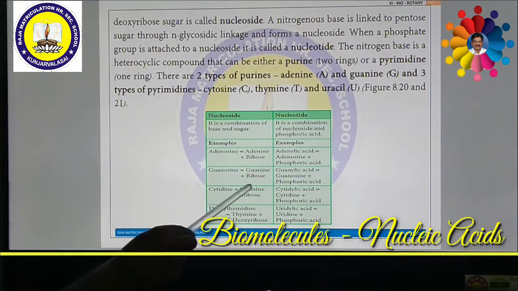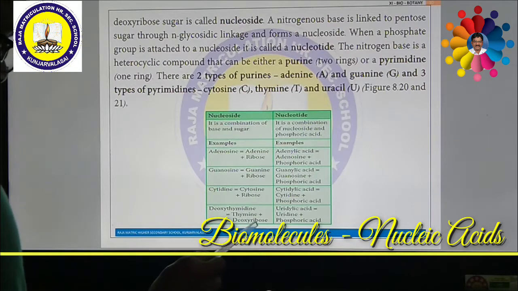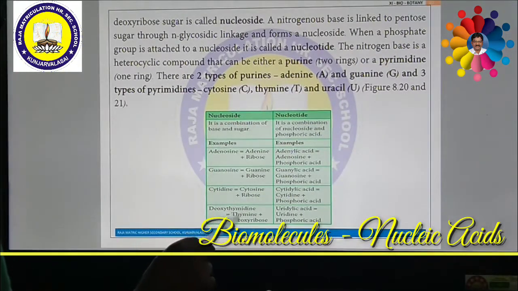Similarly, cytosine reacts with ribose sugar to form cytidine. This cytidine reacts with phosphoric acid to form cytidylic acid. In the same way, thymine reacts with deoxyribose sugar. But in RNA, uracil reacts with ribose sugar. Understand the difference? Then, these are what we are going to study in DNA.